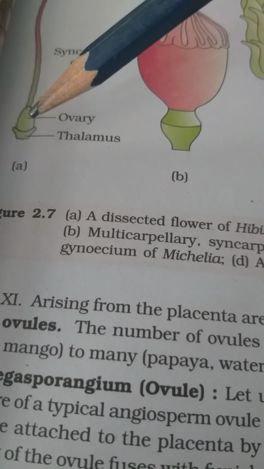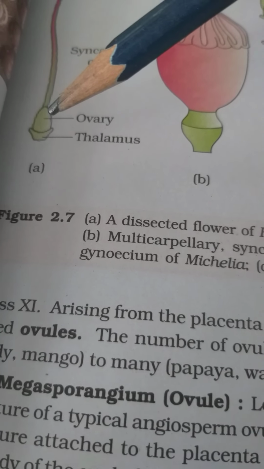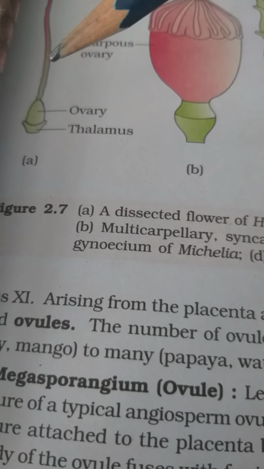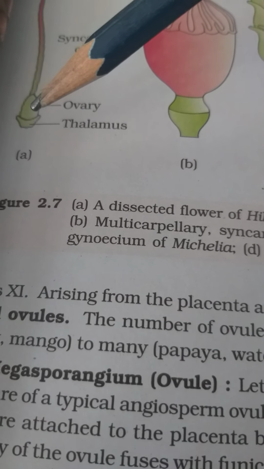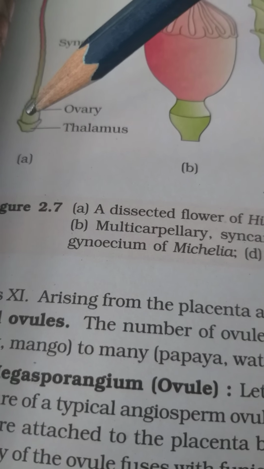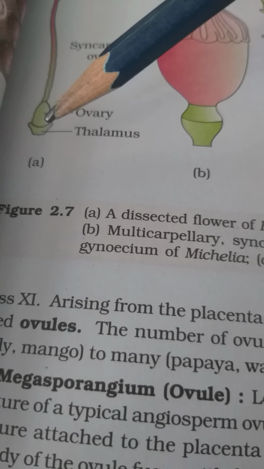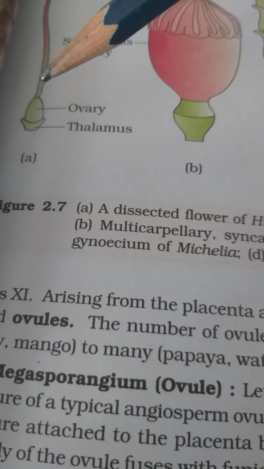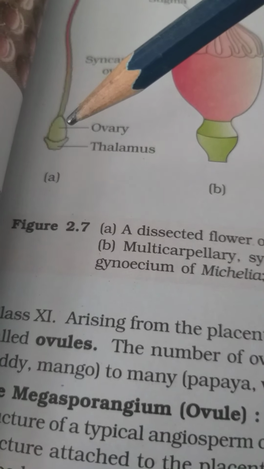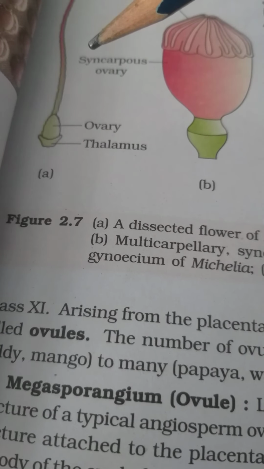After fertilization, the megasporangia transform into seed and the ovary transforms into fruit. The ovule is attached to the wall of the ovary through placenta. The megasporangia or ovules are born on placenta. The number of ovules varies. It may be one, it may be two or more than two.